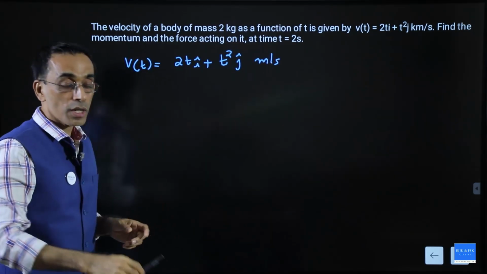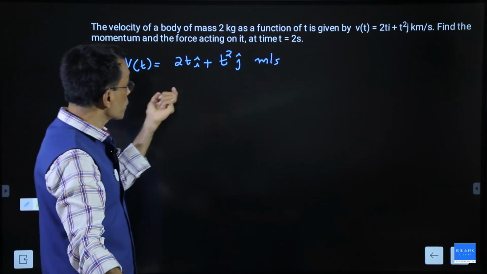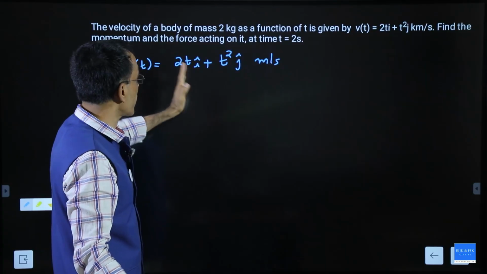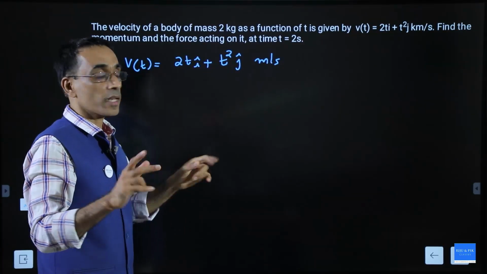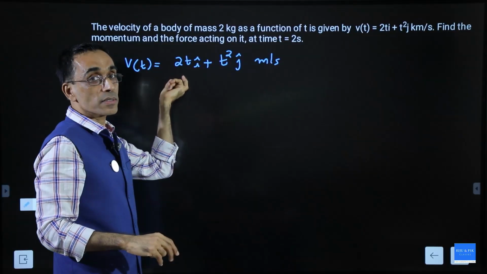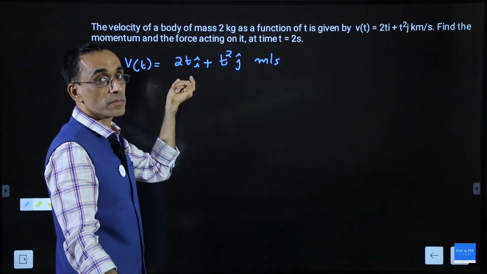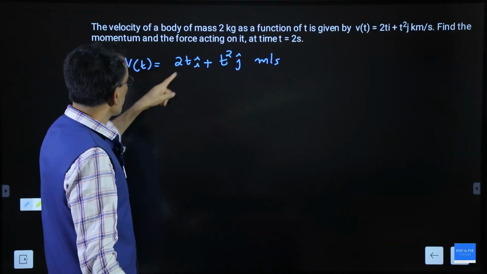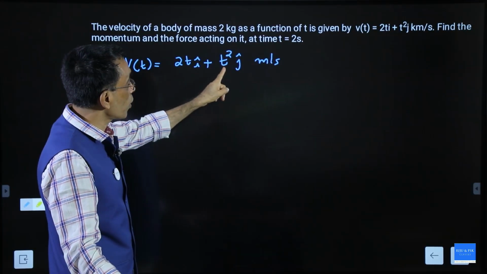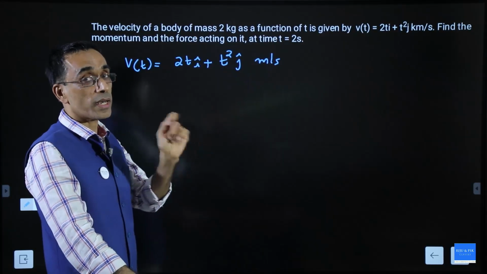Is it one dimensional or two dimensional? This is two dimensional. It moves along the x axis and it also moves along the y axis. Along the x axis it is uniformly accelerated motion, velocity is proportional to t, and along the y axis it is non-uniformly accelerated motion.